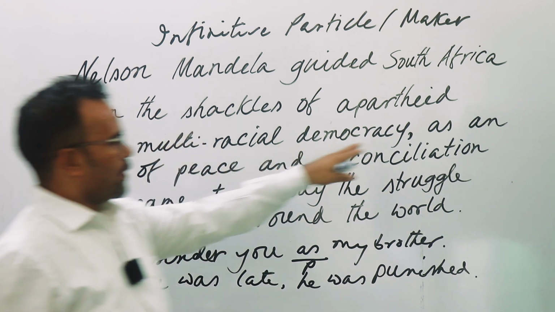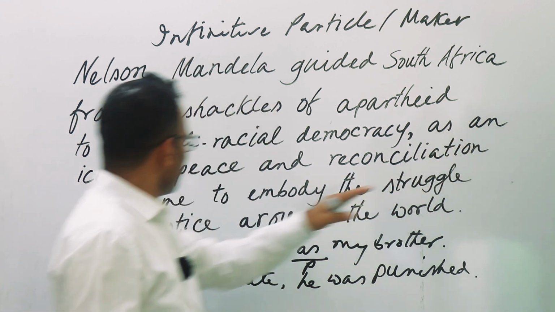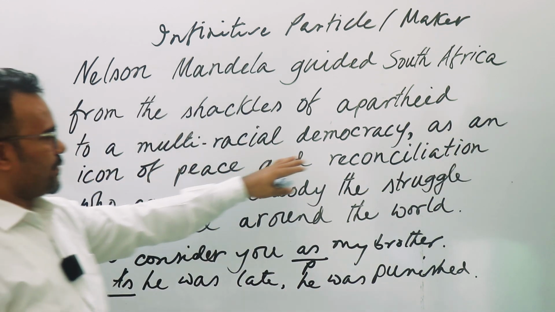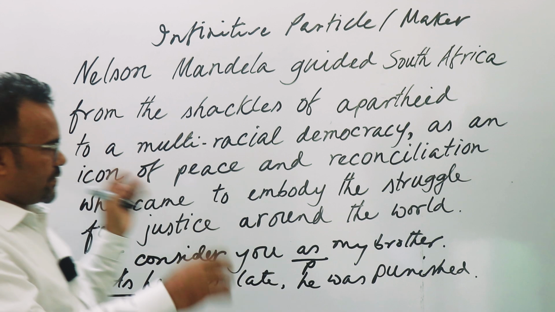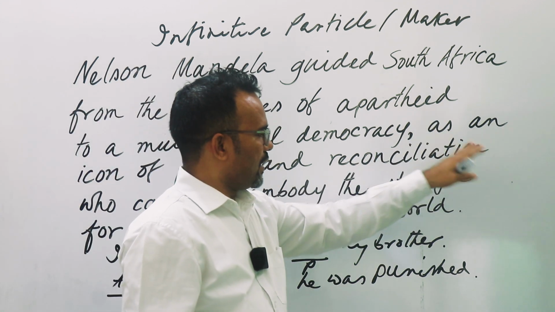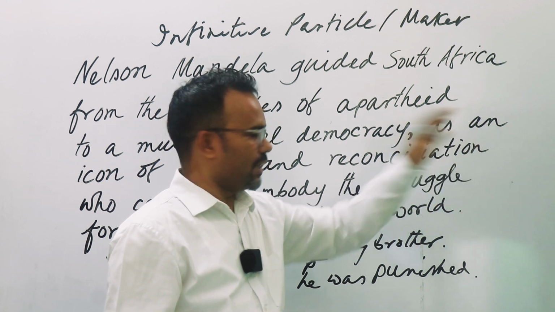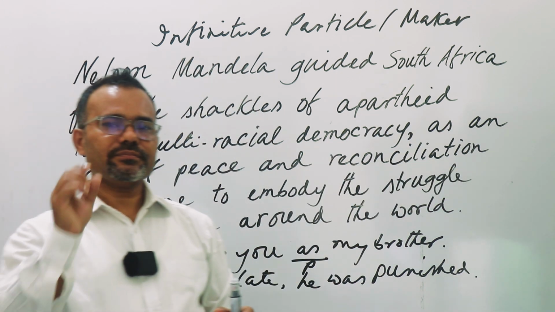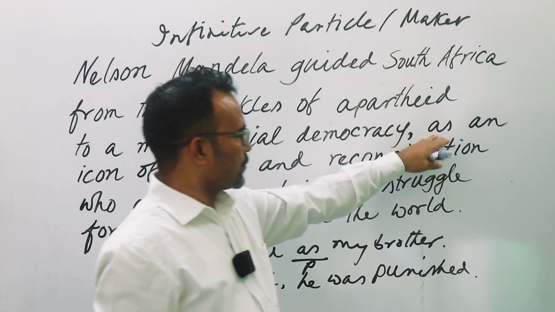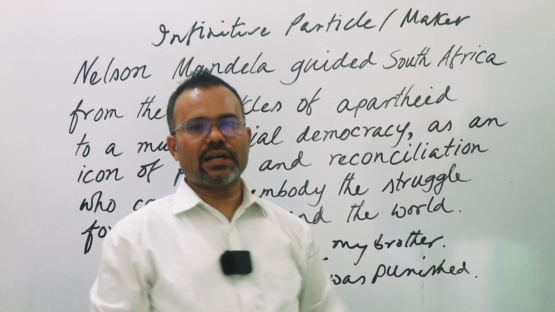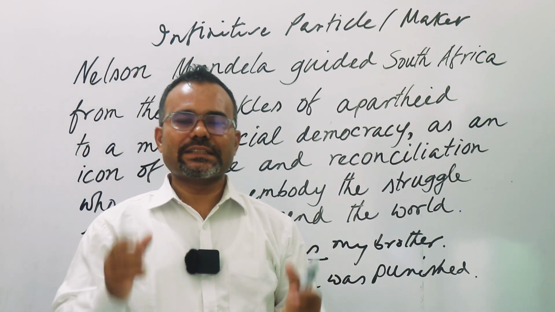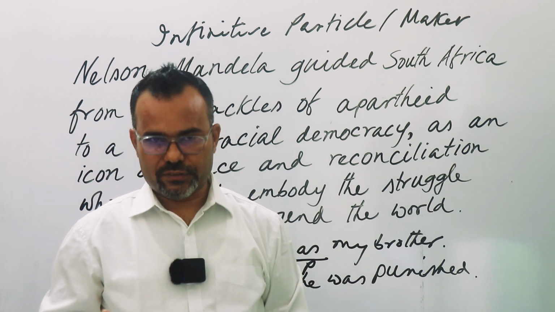Now, as an icon of peace and reconciliation, up to this, if we consider this part, definitely it starts with a preposition and ends with a noun. So definitely this is a prepositional phrase.